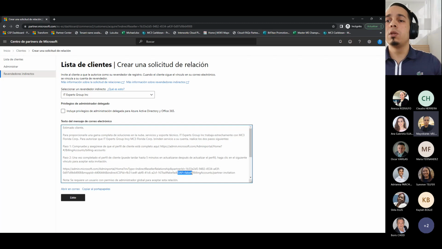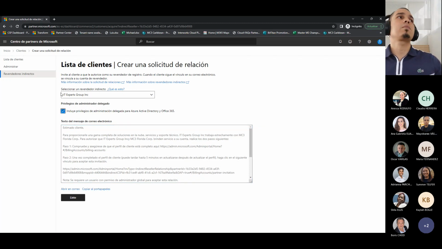If for some reason a customer can't accept this link because their policy doesn't allow accepting delegate admin privilege, you can change this here. This has happened to me in the past. So you change this. We will not have all those privileges, but we can have the granular privileges, and we will have this relationship with them. So this is maybe a first way to begin having this relationship.